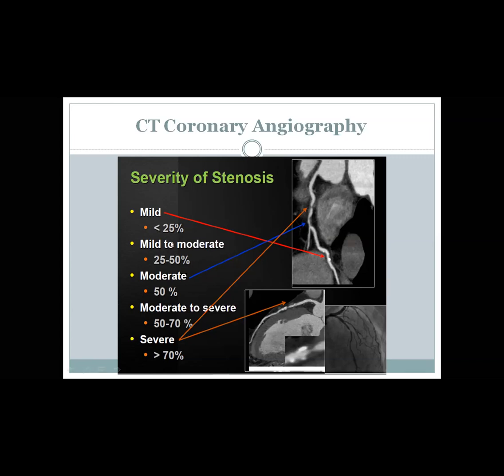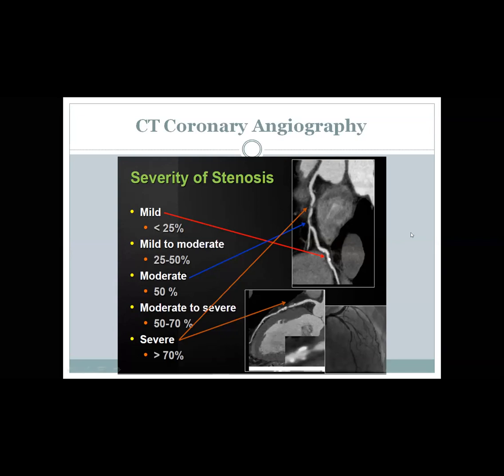Mild to moderate, from 26 to 49, we can say mild to moderate. Moderate is around 50. If it is more than 50, approaching 70, we can say moderate to severe. And if it is more than 70 to 99%, it is severe. And if it is 100%, it is total occlusion. So this is the grading.